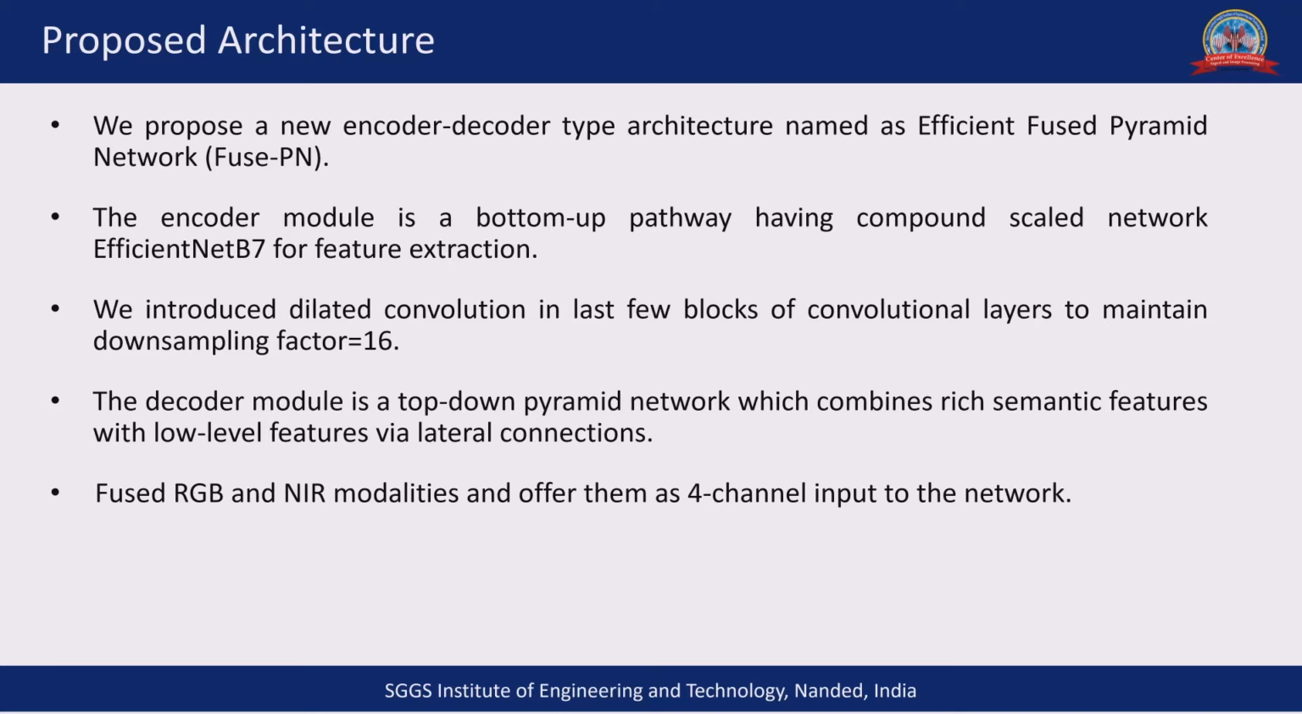We use both RGB and NIR modalities as input. We fuse them and offer them as a 4-channel input to the network, so that the information from both can be utilized. RGB carries some information, and NIR carries some different information, and NIR images are actually robust to noise. So in order to effectively utilize both, we have used both modalities as input to our network.